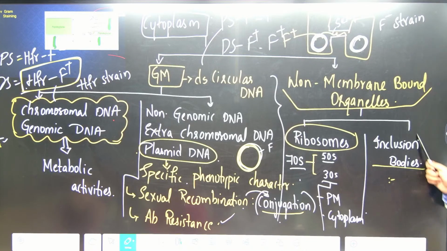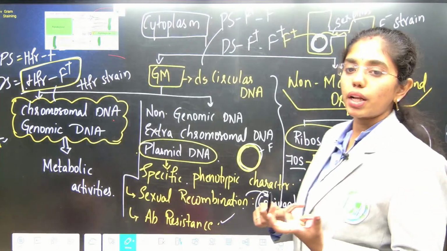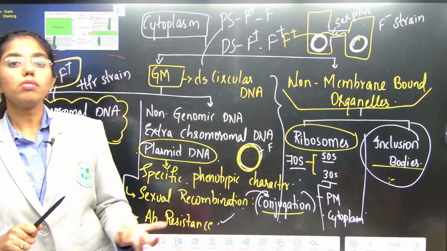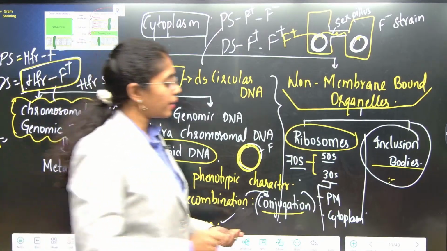And then comes inclusion bodies, which are storage bodies. They store the reserve food materials inside the prokaryotic cell, which includes phosphate granules, cyanophycean granules and sulfate granules. Clear, right?